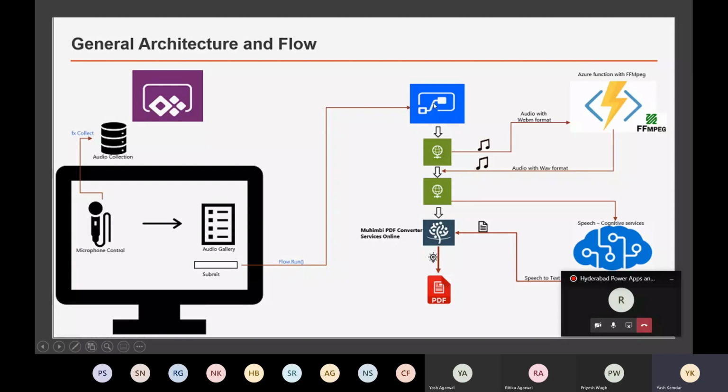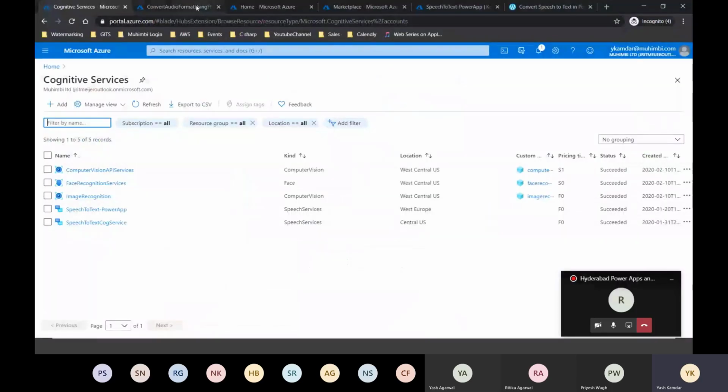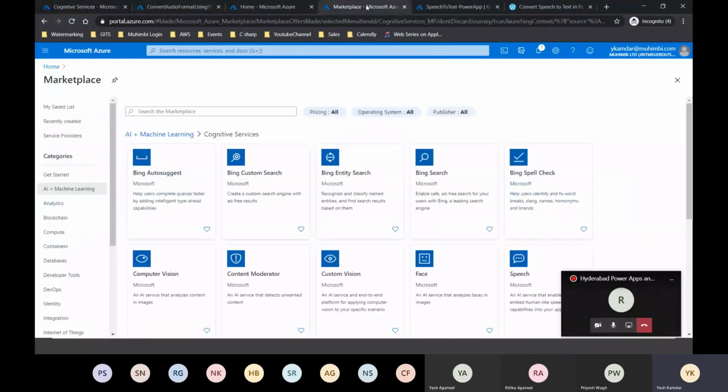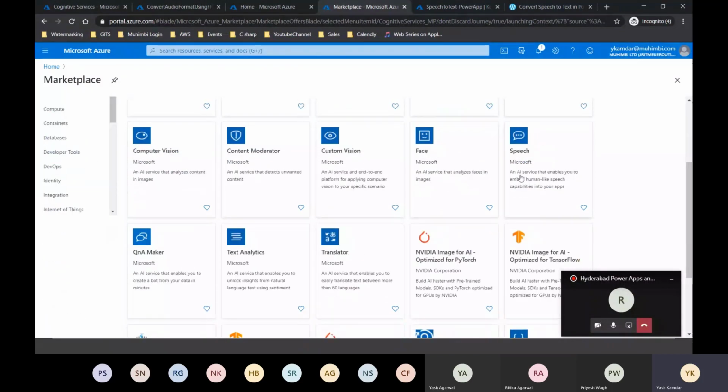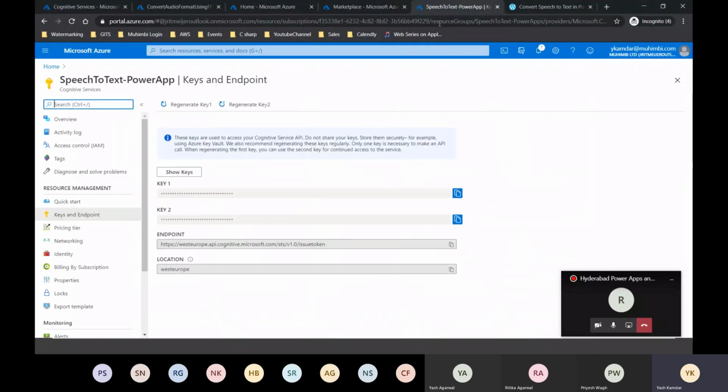So let's go ahead and configure a speech service. It's very easy. Just go to portal.azure.com, and then go to Azure Cognitive Services. I'm already on that page. Search for the correct cognitive service. So speech is here. Once I click on it, it asks me for an endpoint. Once I enter the endpoint, it gives me a key.